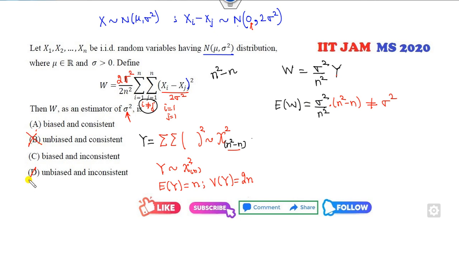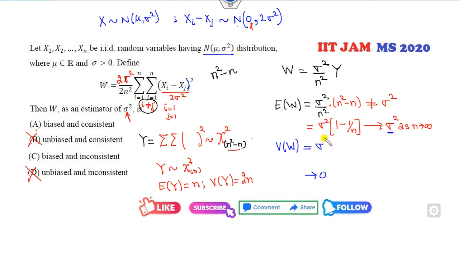So unbiased cancel. Now, is it a consistent estimator? As n approaches infinity, it will be 1 minus 1 over n, so clearly it goes to sigma square as n approaches infinity. I can find the variance also. If the variance goes to 0, then we can say W is the consistent estimator of sigma square.